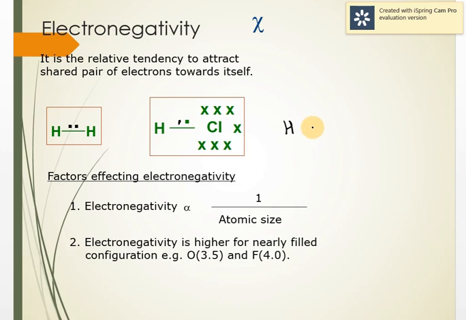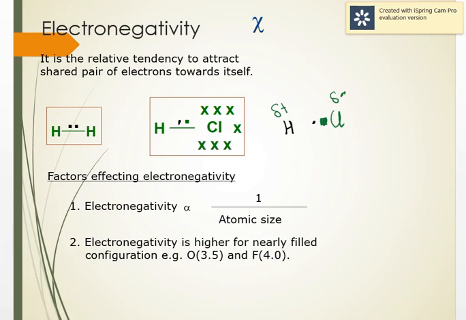So the electron pair is more towards chlorine than hydrogen. This tendency to attract the shared pair of electrons towards itself is called electronegativity. Because of this electronegativity, chlorine will have a delta negative charge and hydrogen will have a delta positive charge. So it develops a polarity.